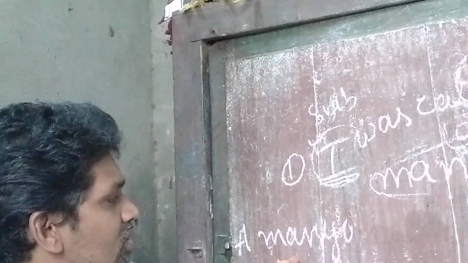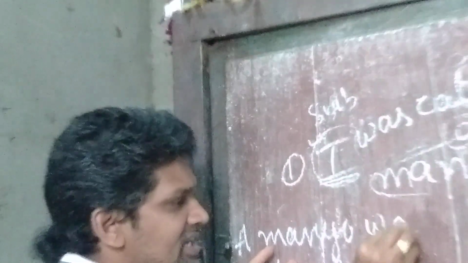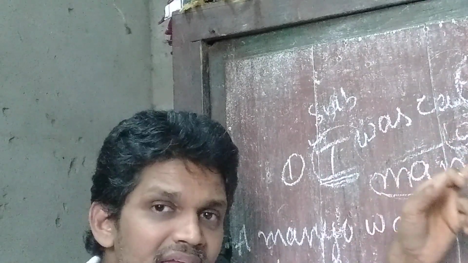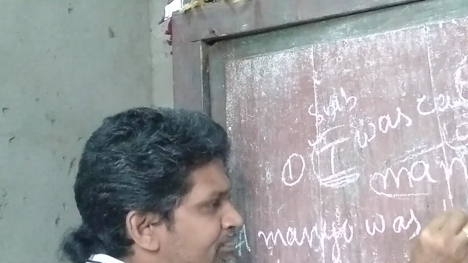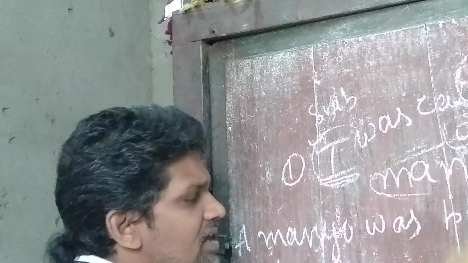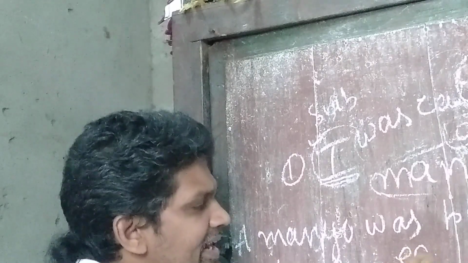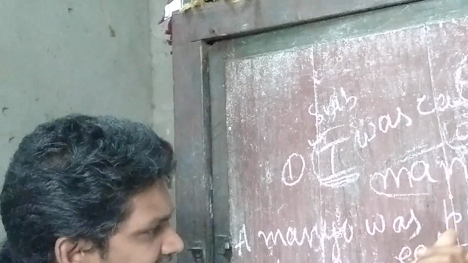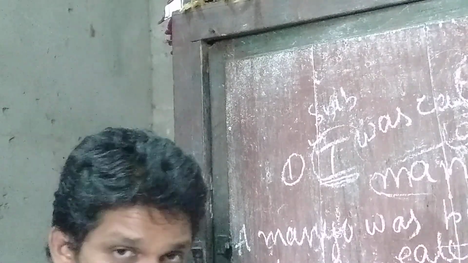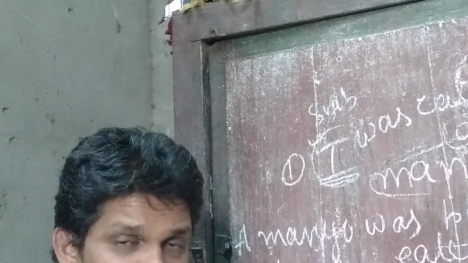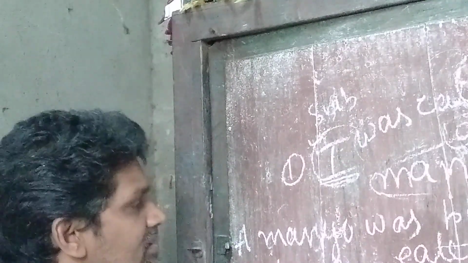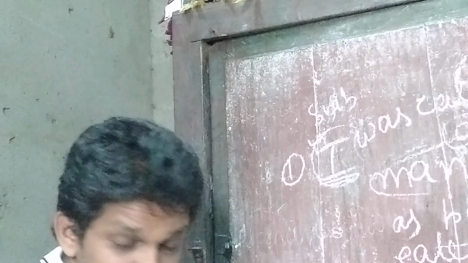A mango is singular, so was. What should we add here? We should add being. A mango was being. And what is the V3 form? Eaten. A mango was being eaten by me. This is the passive form of past continuous tense. Next. Is it clear, my dear students? Yes.